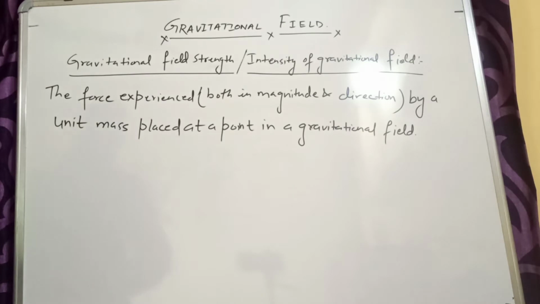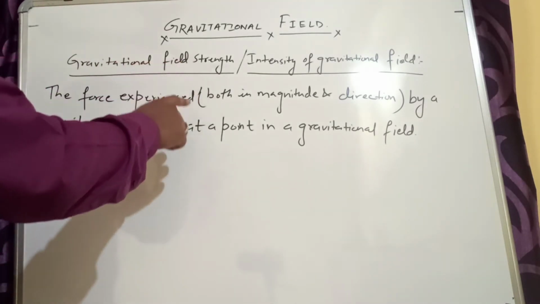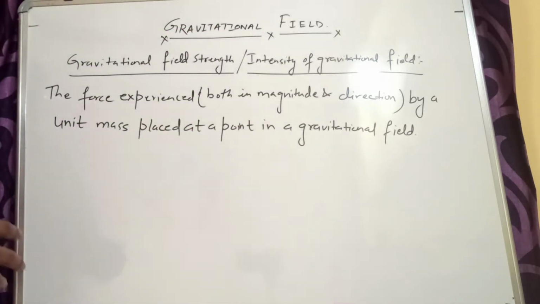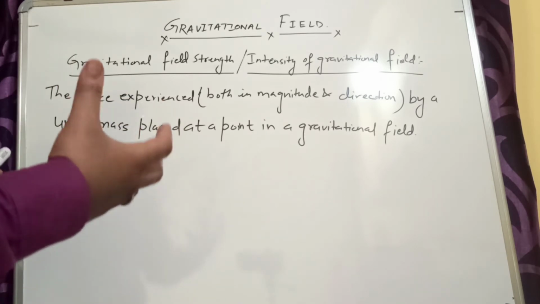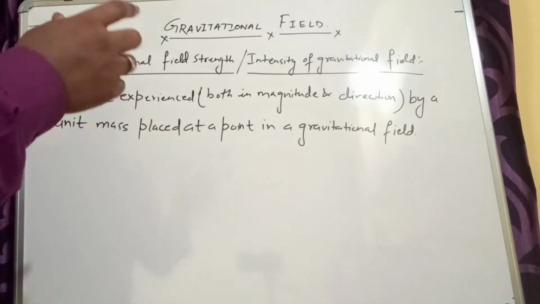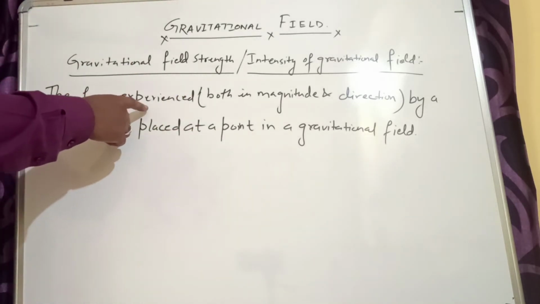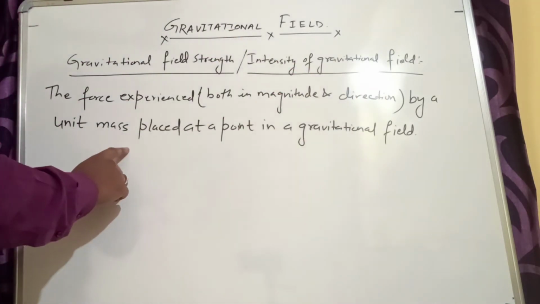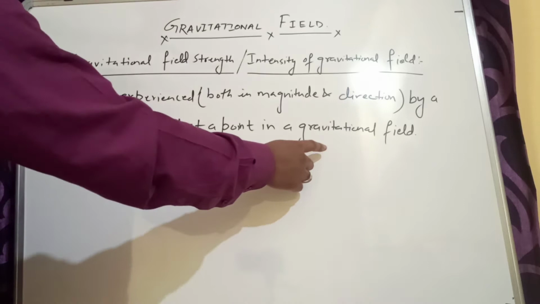Now come to the next portion of this topic, which is the gravitational field strength or intensity of gravitational field. Whenever there is a term called force or field, it is a measurable quantity. You should know what the strength or intensity of that gravitational field is. What do you mean by strength or intensity? It means the force experienced, both in magnitude as well as in direction, by a unit mass placed at a point in a gravitational field.